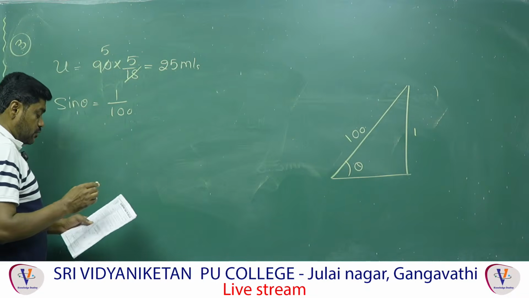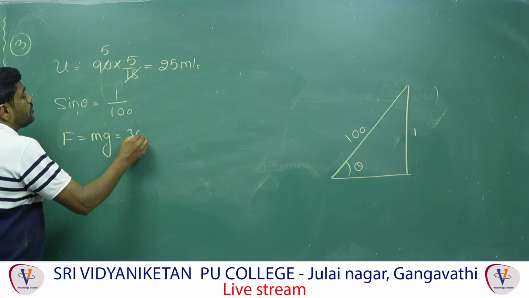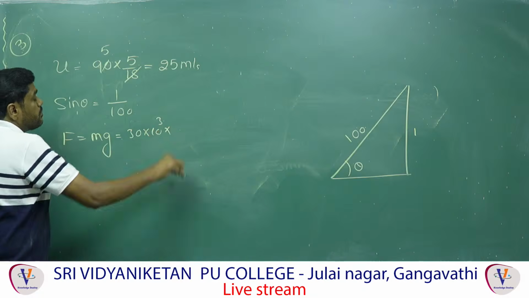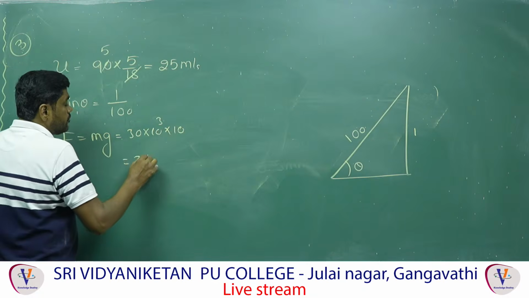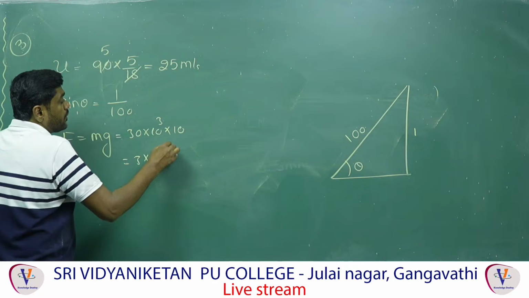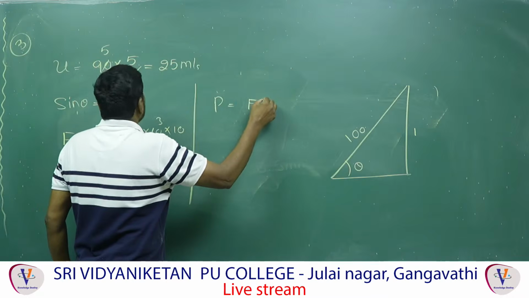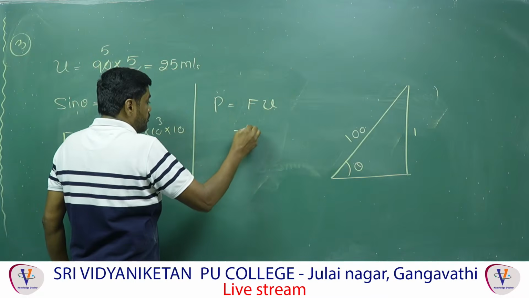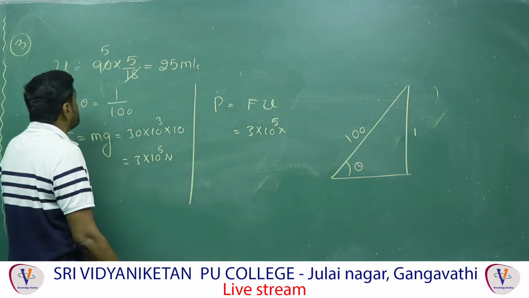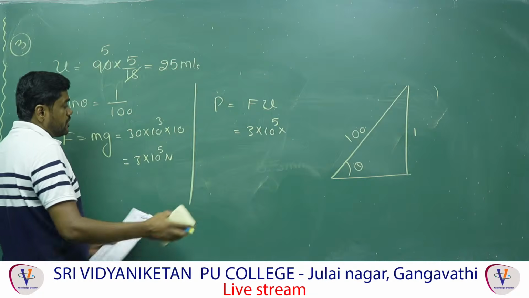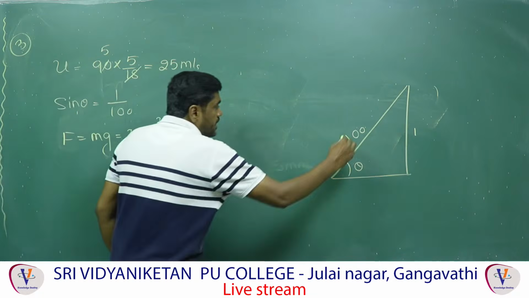Next, force F is equal to how much? F is equal to mg, that is 30 into 10 power 3, because 30,000 they have given, into g value 10, that is 3 into 10 power 5 Newton. The power formula is P equal to force into velocity. Here total force F is equal to mg sin theta, because the body is going upside.